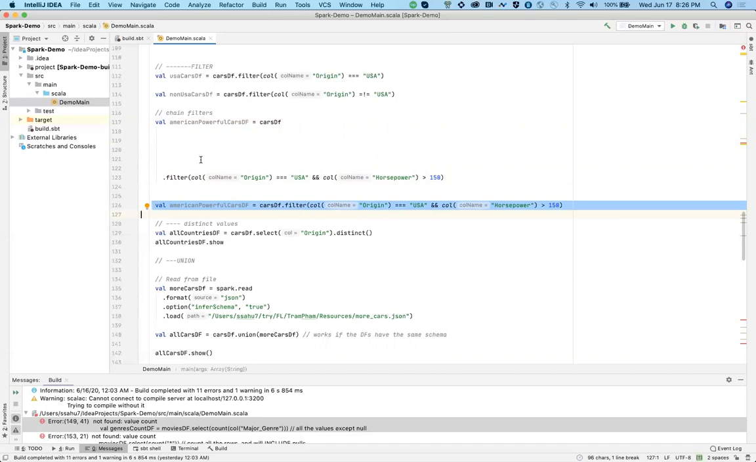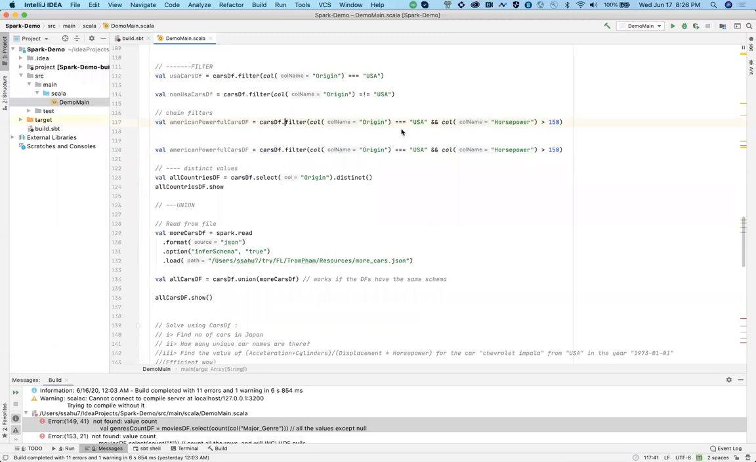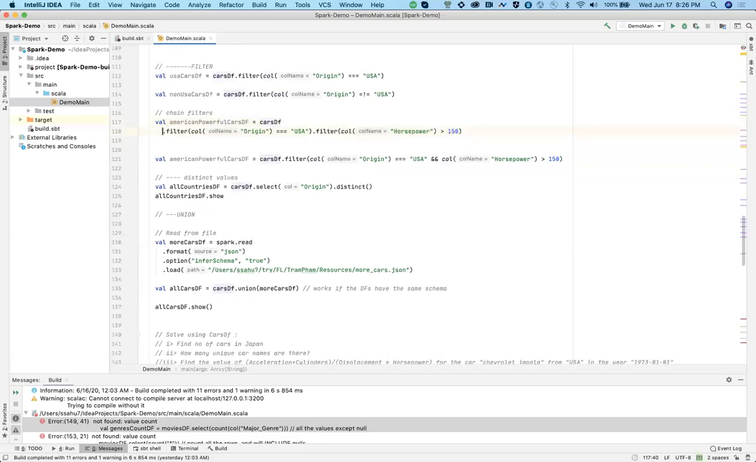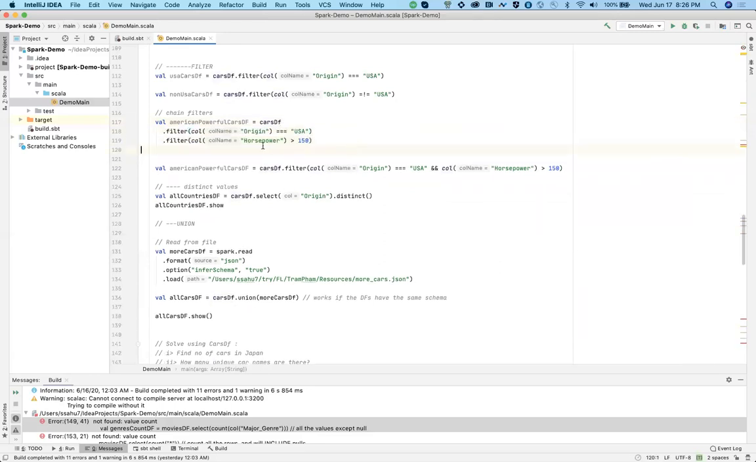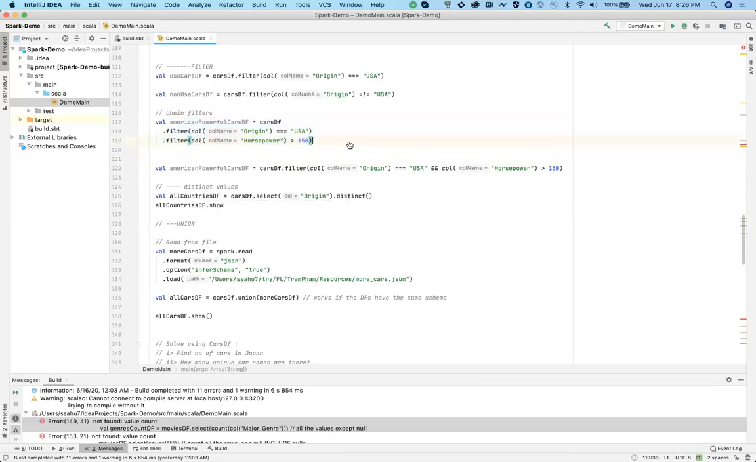But that depends on how you want to write it. What I do is I prefer writing like this. Let's say I have multiple filters. If I have something like this, now this is not so readable. But if you put it on the next line, and the next line, it's actually quite readable. So you say the data frame, filter it by USA, then filter it by horsepower greater than 150. I prefer this kind of syntax, but that's up to you. It's very easy to read. Correct.